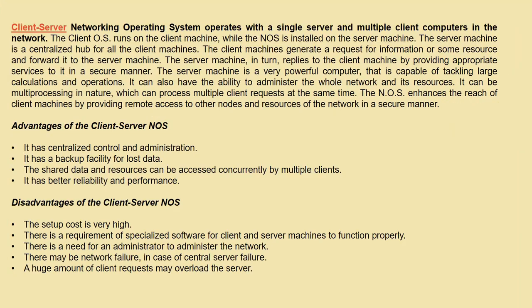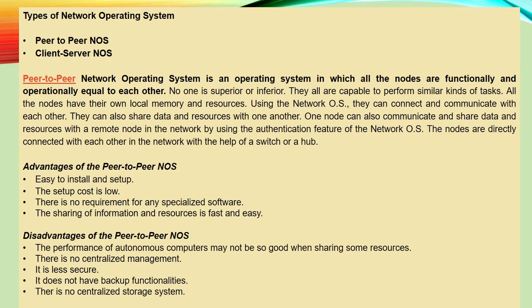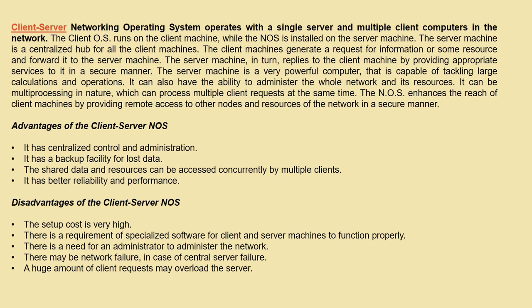Now let's go to the client-server network operating system. What is that? A client-server network operating system operates with a single server and multiple client computers in the network. In a peer-to-peer network operating system, all nodes are functionally and operationally equal to each other, whereas in client-server, it operates with a single server and many client computers connected to the network.